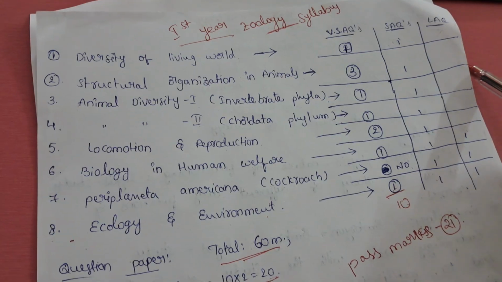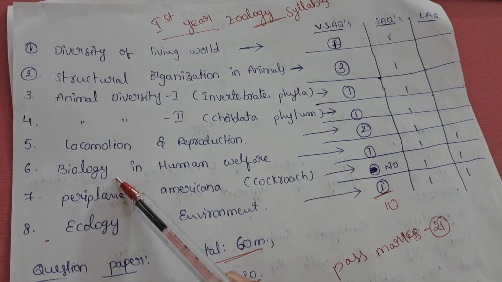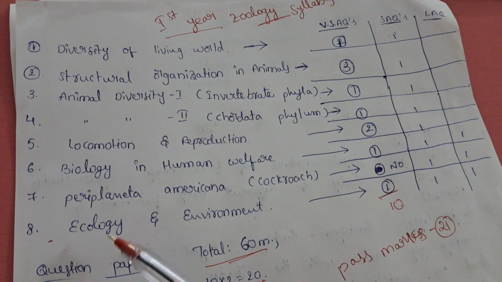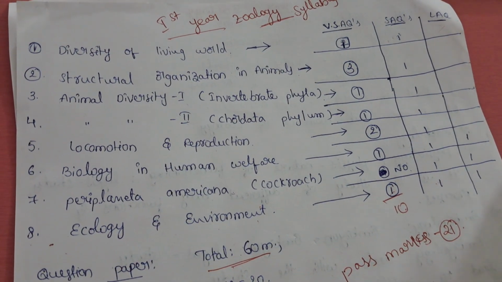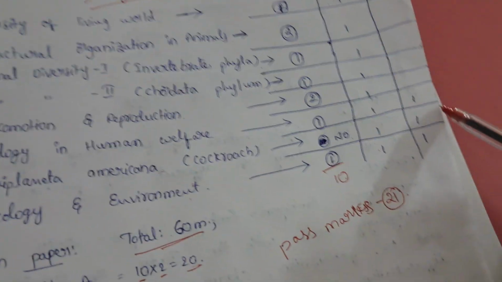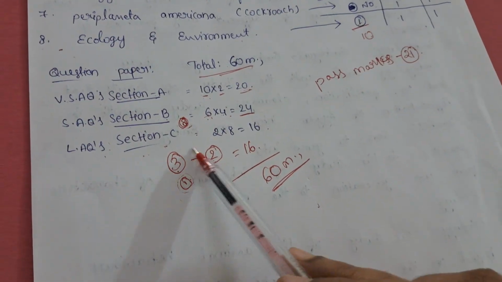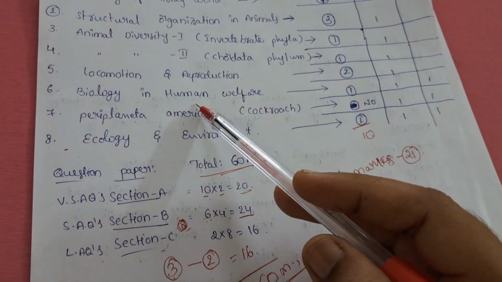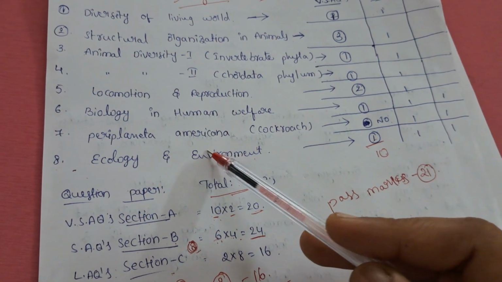Next, LAQs are only from 3 chapters: biology and human welfare, Periplaneta americana, and ecology. From these 3 chapters we get 3 questions in LAQs. We select 2 chapters, and one is the choice.